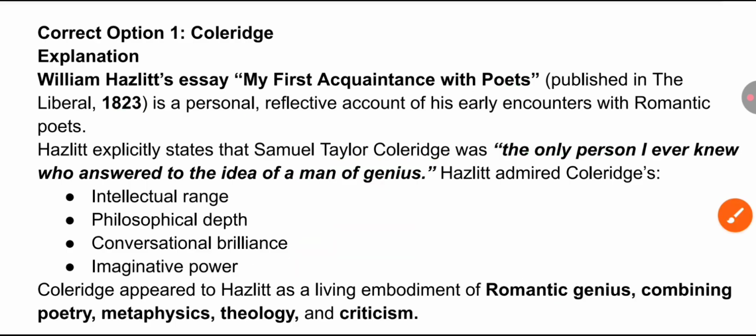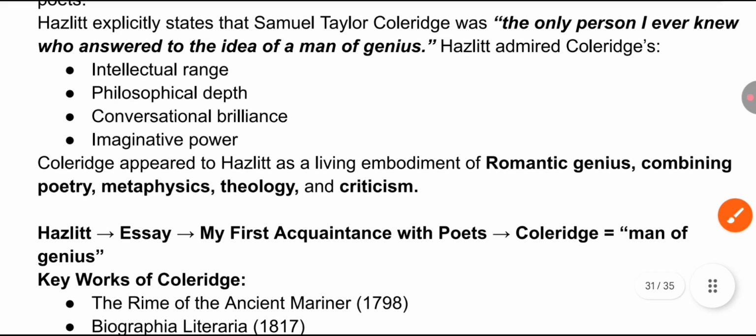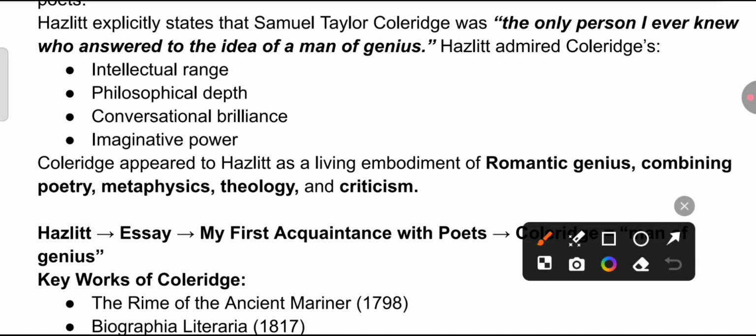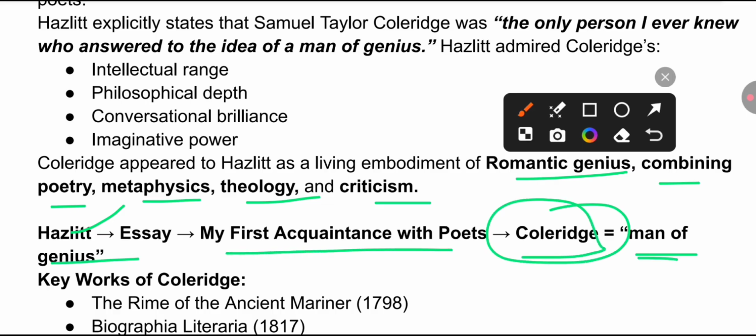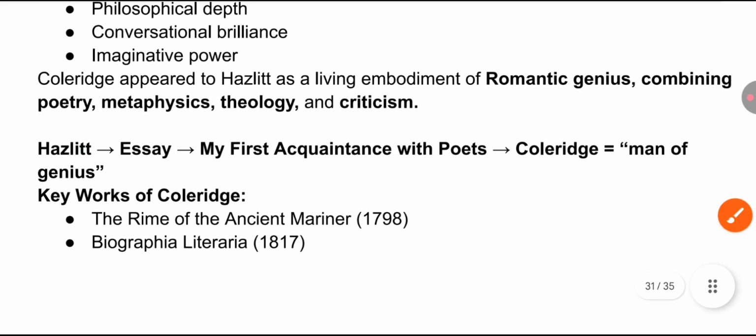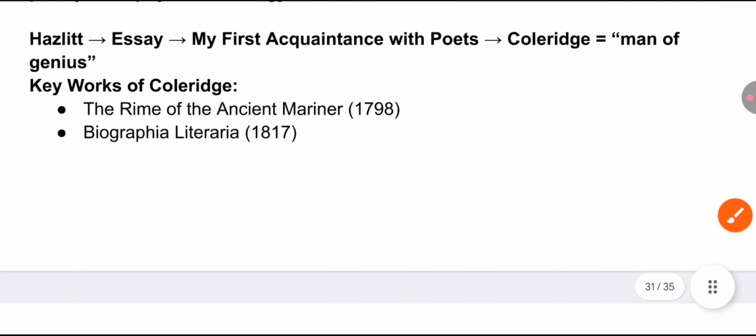Okay, remember all this. Coleridge appeared to Hazlitt as a living embodiment of romantic genius, combining poetry, metaphysics, theology, and criticism. So you can simply remember Hazlitt's essay, My First Acquaintance with Poets. Here he has mentioned Coleridge as a man of genius. So option 1, Coleridge, was the correct answer.